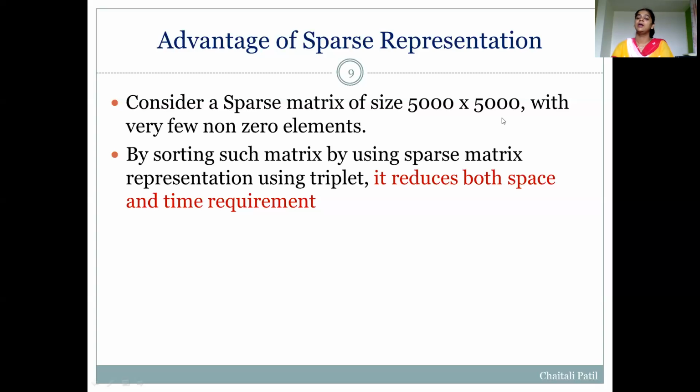So if we read that 101 by 3 matrix, definitely it will take less space compared to the original sparse matrix, and it will take less time to read the values in the triplet represented matrix. So this is the advantage of a sparse matrix represented by using a triplet. It reduces both space and time requirement.